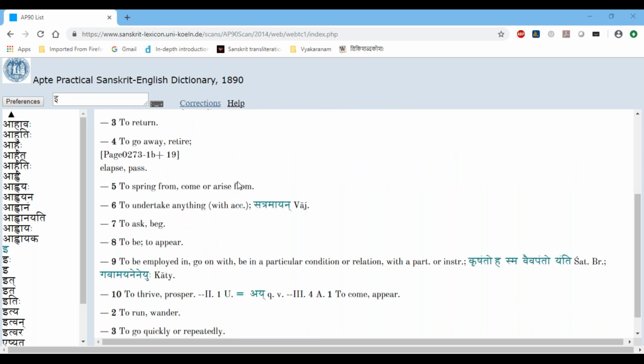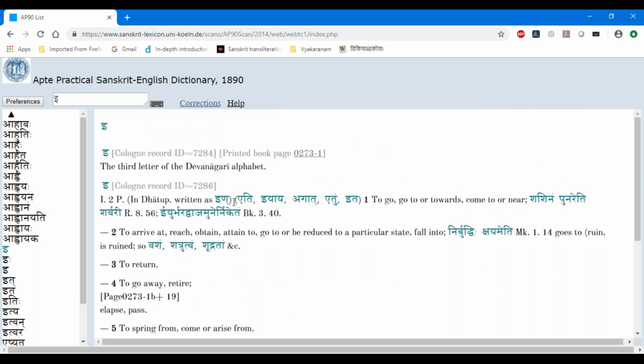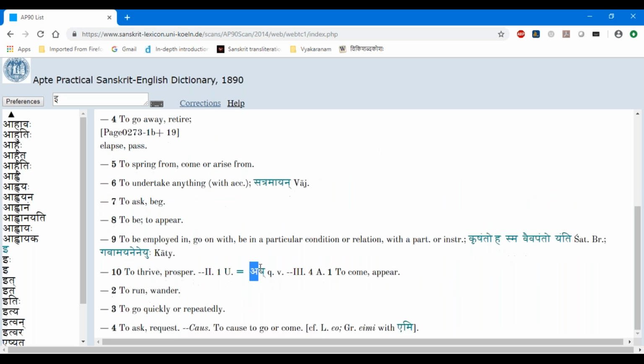To go away, to retire, all these things, and so on. That is, the second form is the first person, first gana, bhuadi gana, ubhayabadi form. So he says, I look under I. I is a dhatu. So I is atmanepadi dhatu. Also, you can look it up. So look up I. So he's giving that because there is a form called udeti, to arise. So udeti, actually ud eti will come. So udeti comes under I, something like that. Okay, and then there is a third meaning, the fourth atmanepadi dhatu, e, to come, appear, or something.